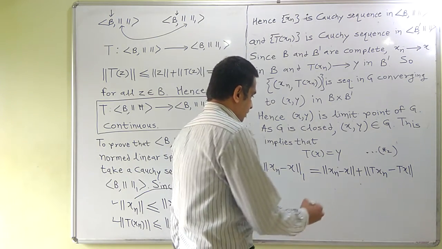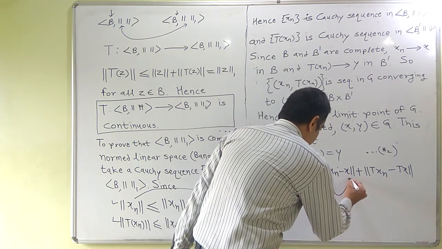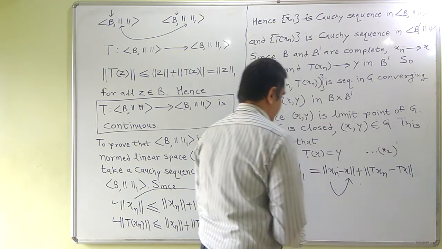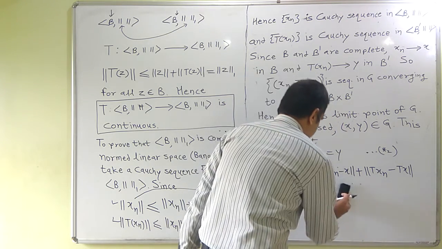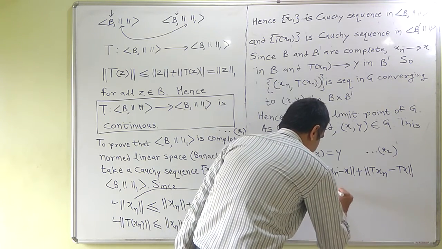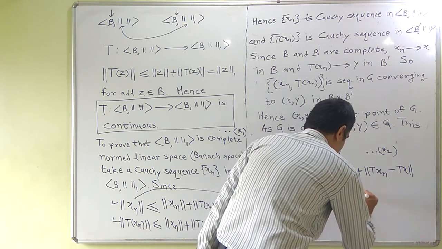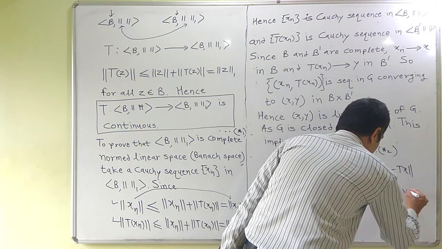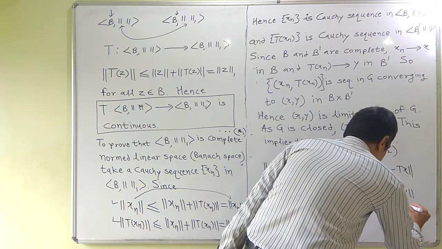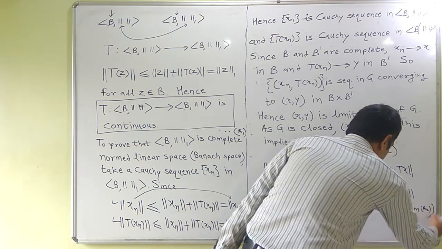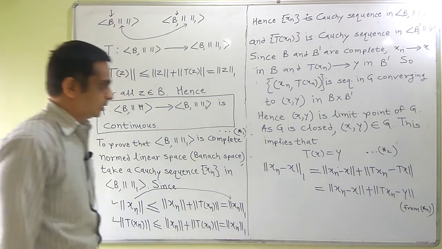Since xn converges to x, and T xn, let me add one more step so that it will be clear, is xn minus x, and this I could write actually as T xn minus y from star 2, because Tx equals y.